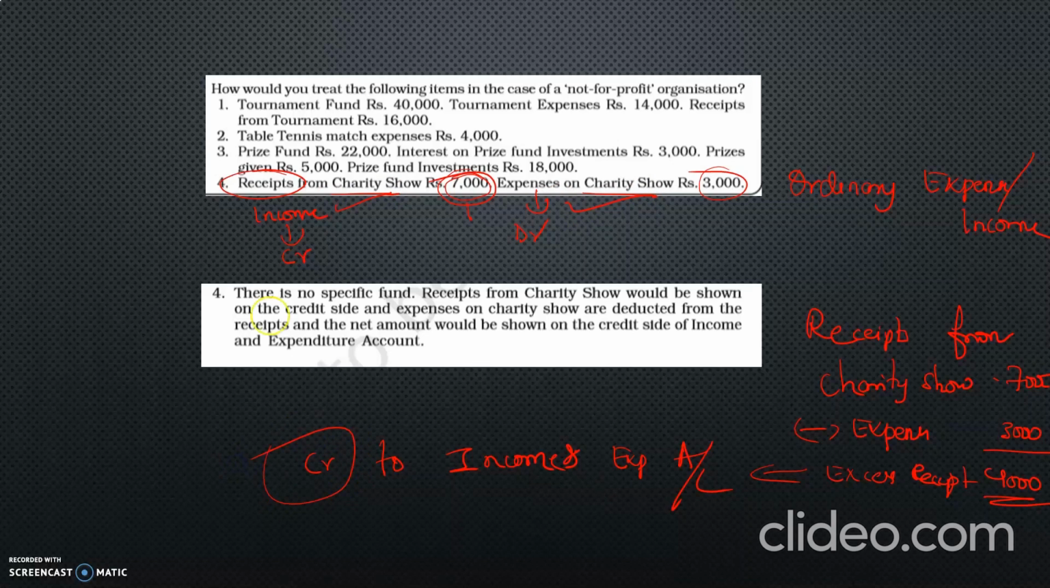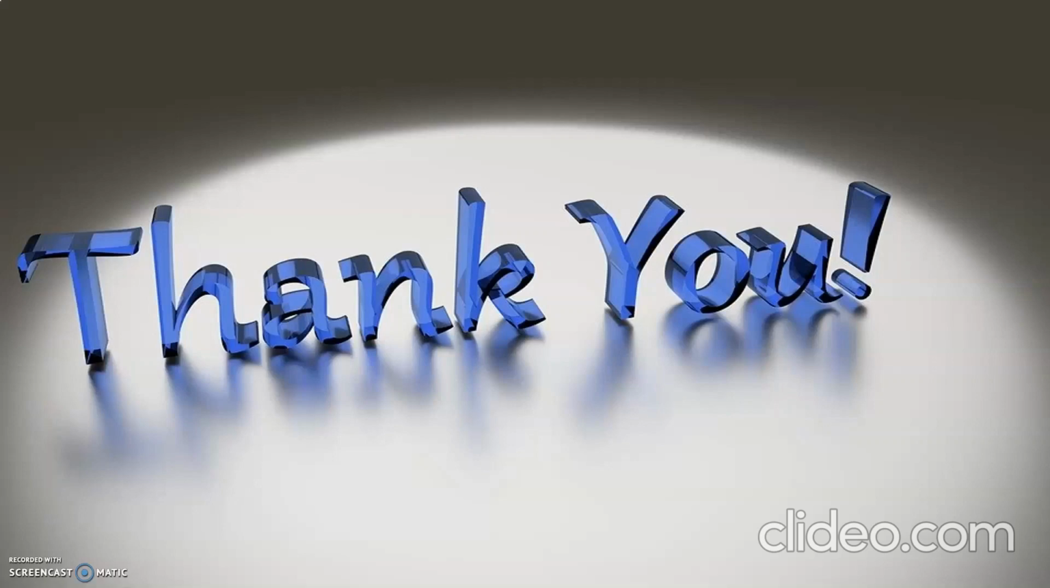So you can give the note, there is no specific fund for charity show. So receipt from charity show would be shown on the credit side, and expenses from charity show will be shown on the debit side of the income and expenditure account. I hope the treatment of special fund and expenses and income connected to the special fund is clear to everyone. Thank you for listening.